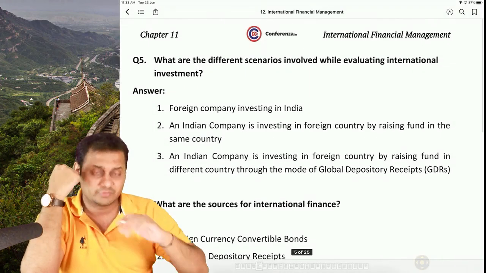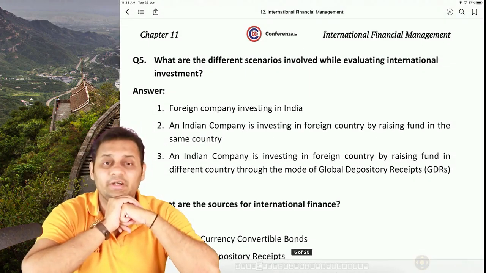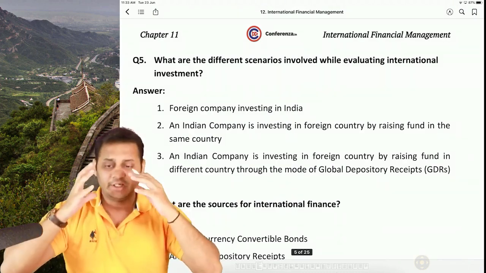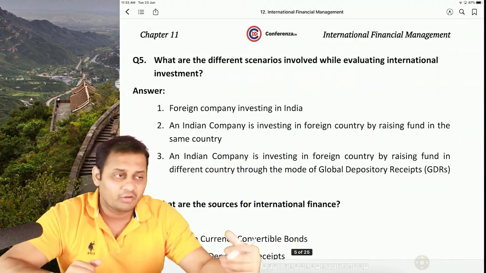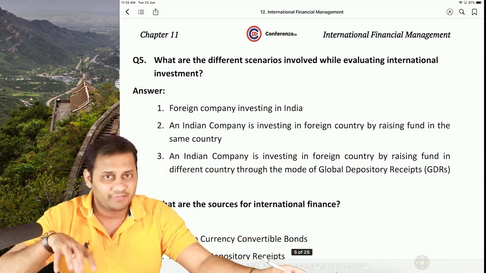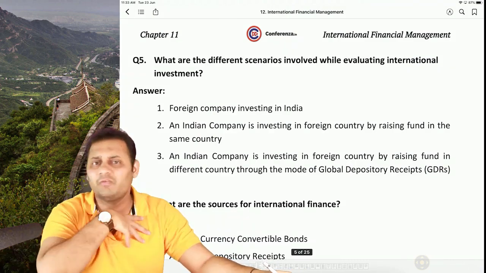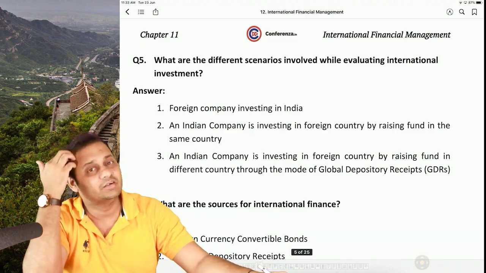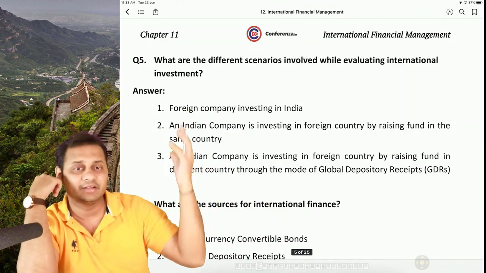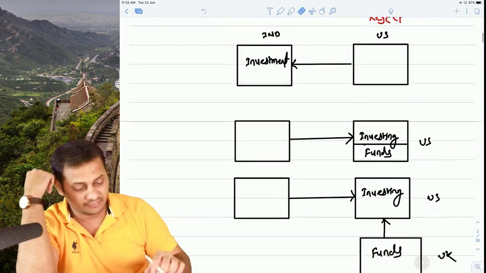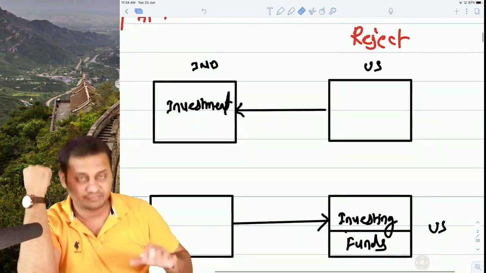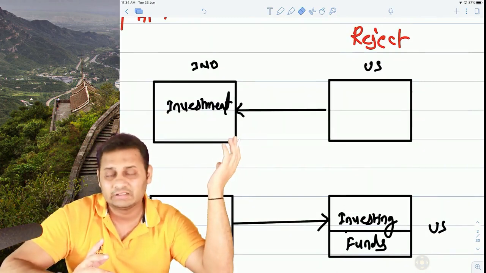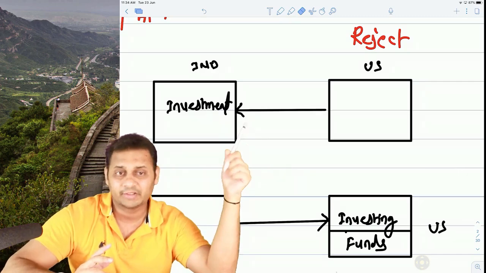Yeah. Then comes, what are the different scenarios involved in evaluating international investment? So very basic situation is investing from India to America, or let's say any other country. You have raised the funds in India only, you have a lot of money, and now you want to invest that money in some different country. That's the basic situation. Apart from that, there are 3 different situations that are given in our syllabus. So what is that situation? First situation, foreign project situation. I will discuss this type of practical questions in the coming time.